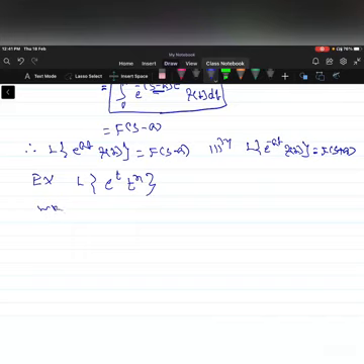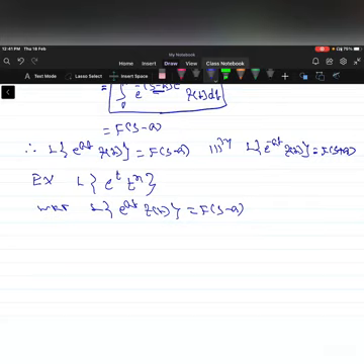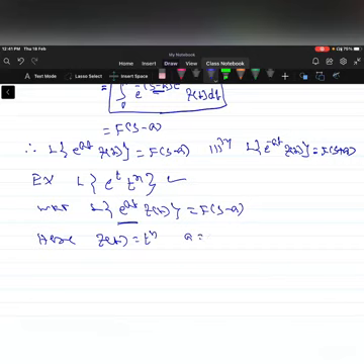We know that Laplace of e power at into f of t is equal to F of s minus a. So just compare the LHS of the property with the problem here. Here f of t is equal to t power n and a is equal to 1.